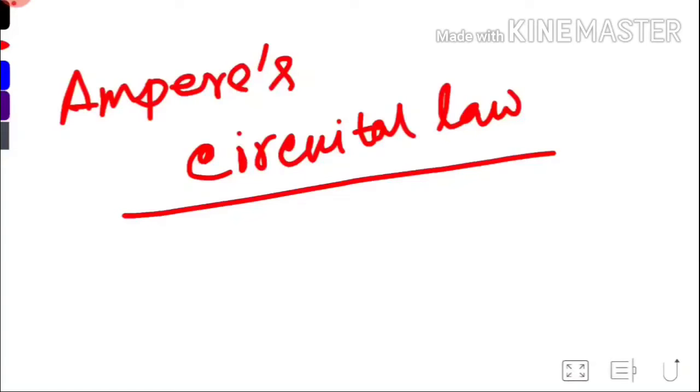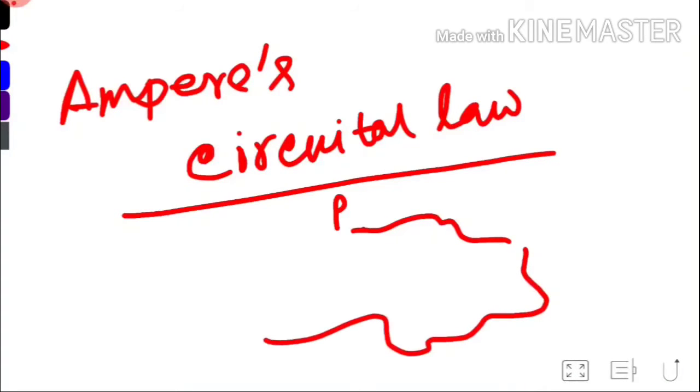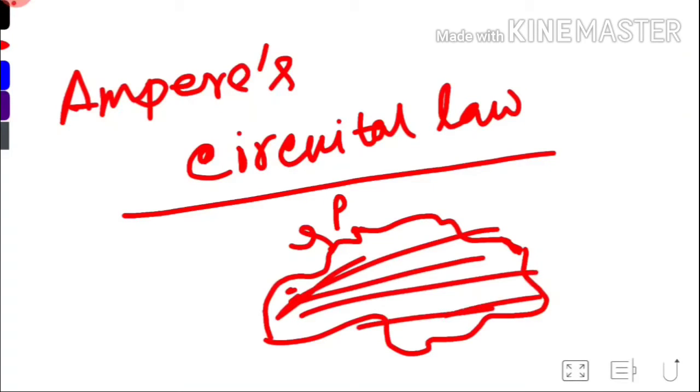Suppose this is the starting point, and then the path continues in this way until it finishes at this point. Here the starting point and finishing point are the same, so this path is called a closed path. The integration over this path is called the closed integration, or line integration around the closed path. It is written as a line integral with a circle, which means closed. This is the integral over a closed path.